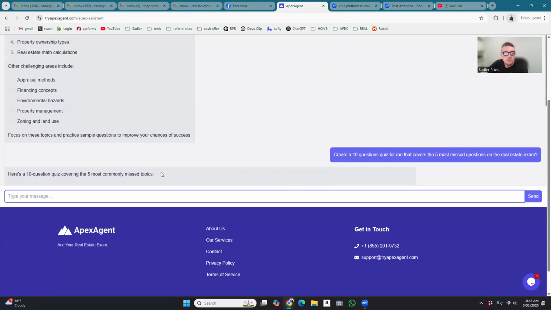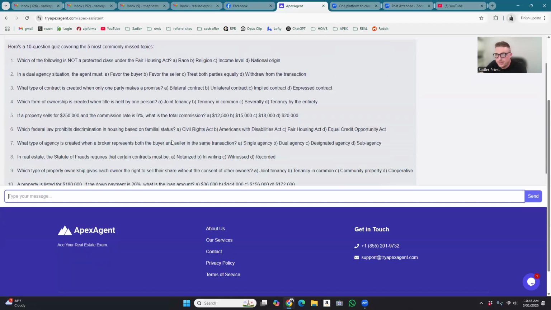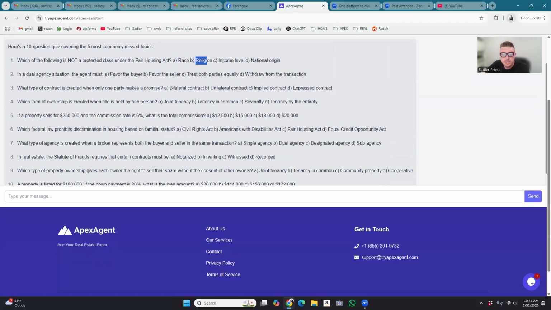Here we go. So here's a quick quiz that I created out of the five most missed or problematic topics that are on this exam. Which of the following is not a protected class under the Fair Housing Act? Race, religion, income level, national origin. I believe this one is C, income level. Obviously, you can't get a mortgage, but they aren't going to prevent you from buying a house if you have cash or something. We'll get the answers at the very end, okay?